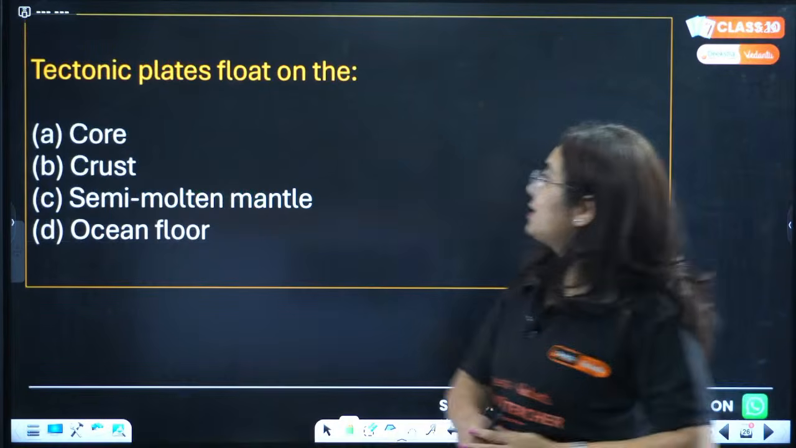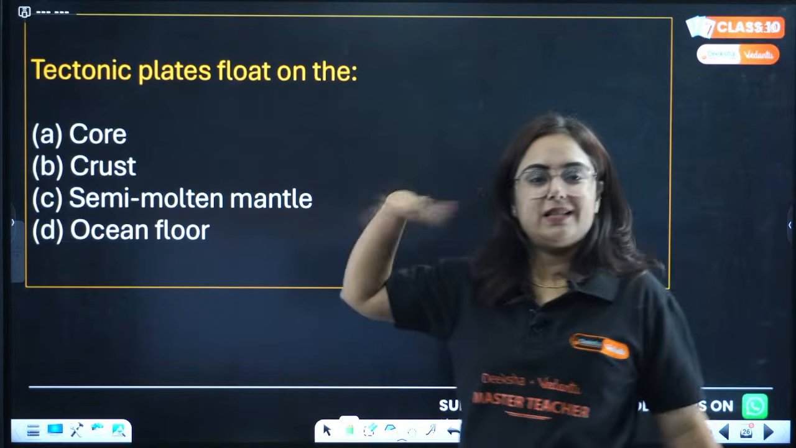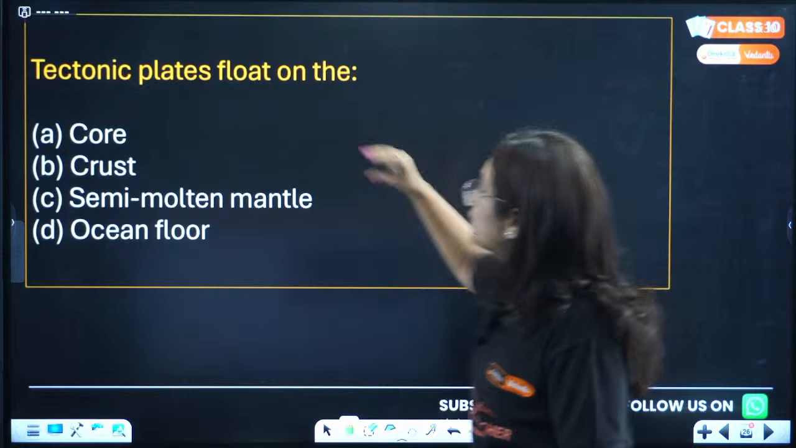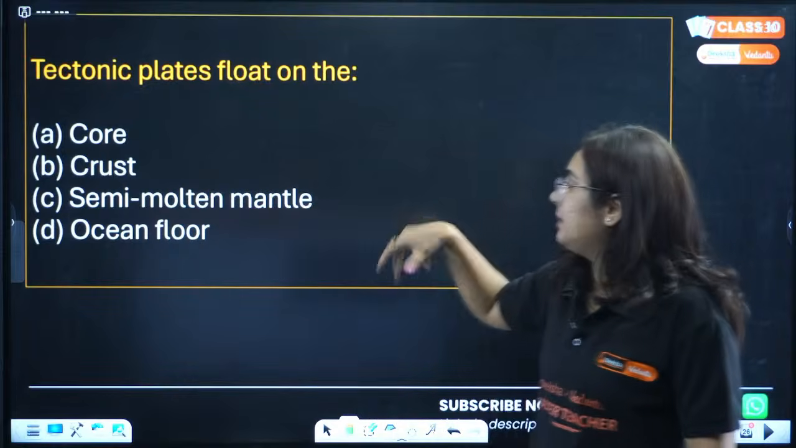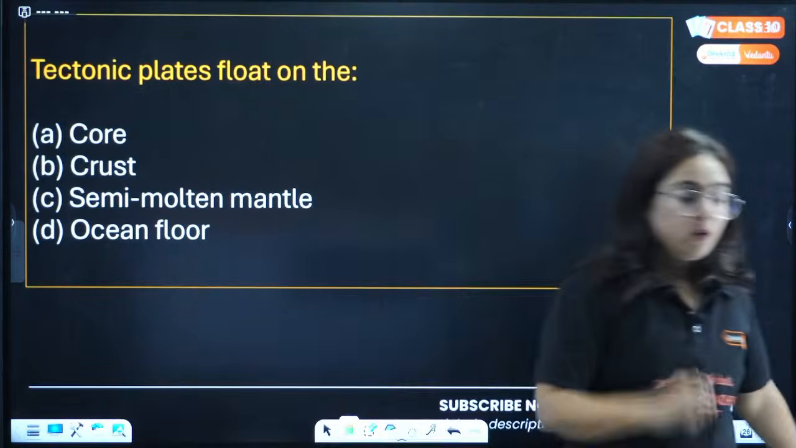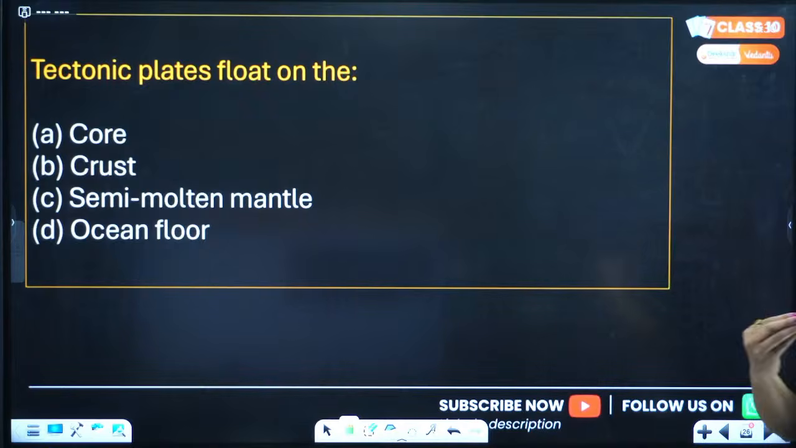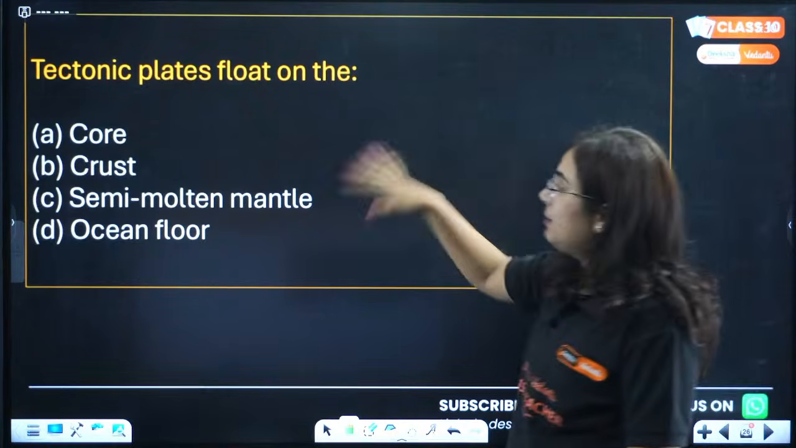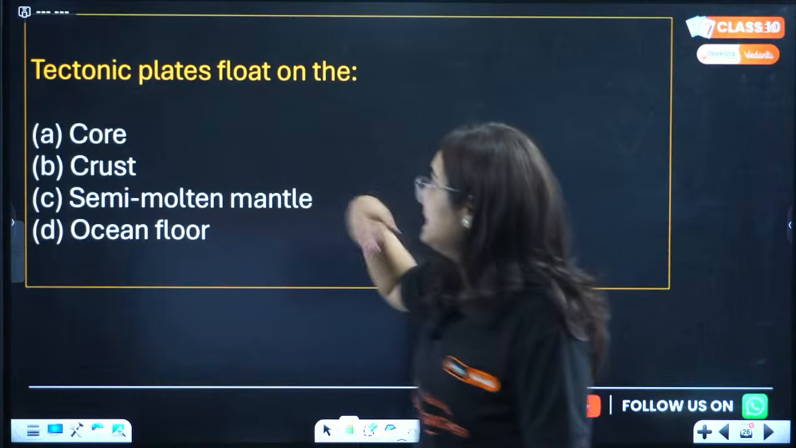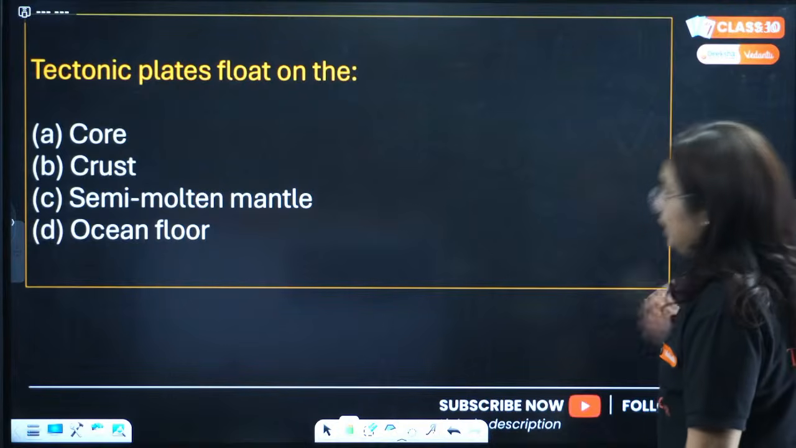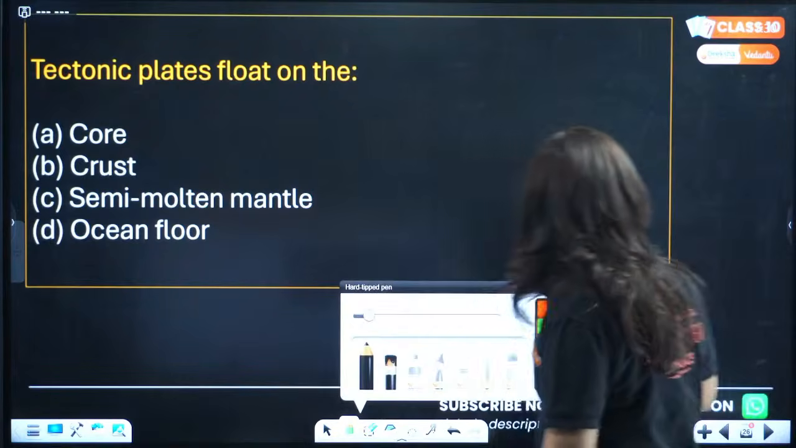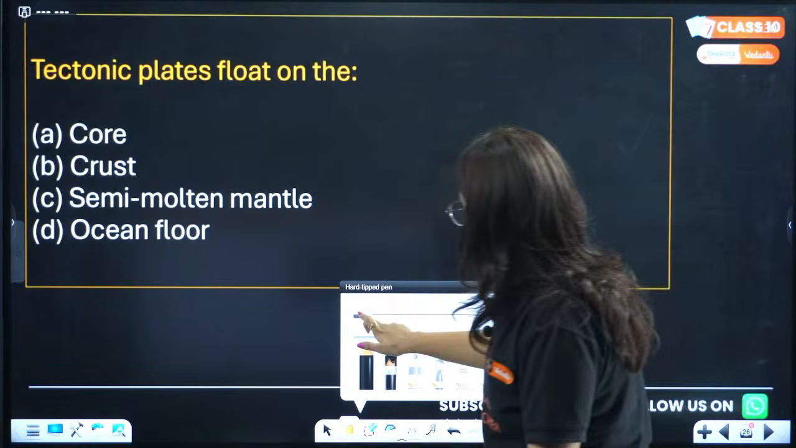Next is about what a tectonic plate floats on. Easy one, very easy one. The options are core, crust, semi-molten mantle, or ocean floor. What do you think is the correct answer to the question?